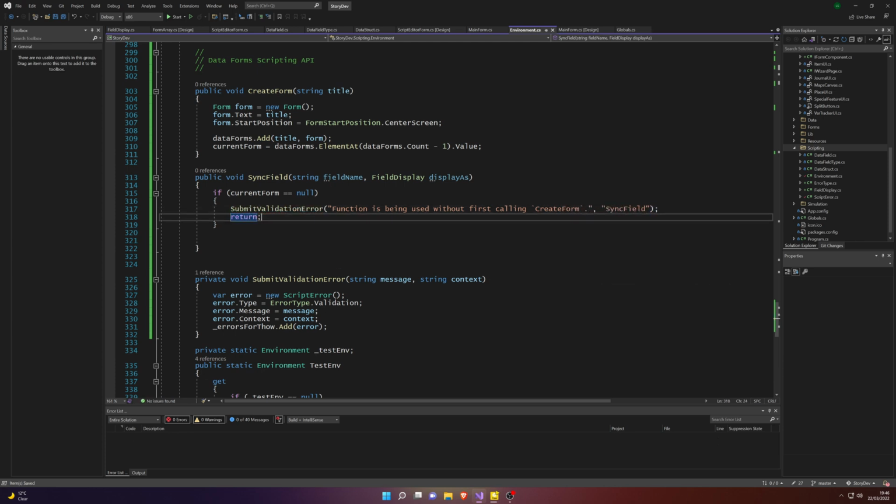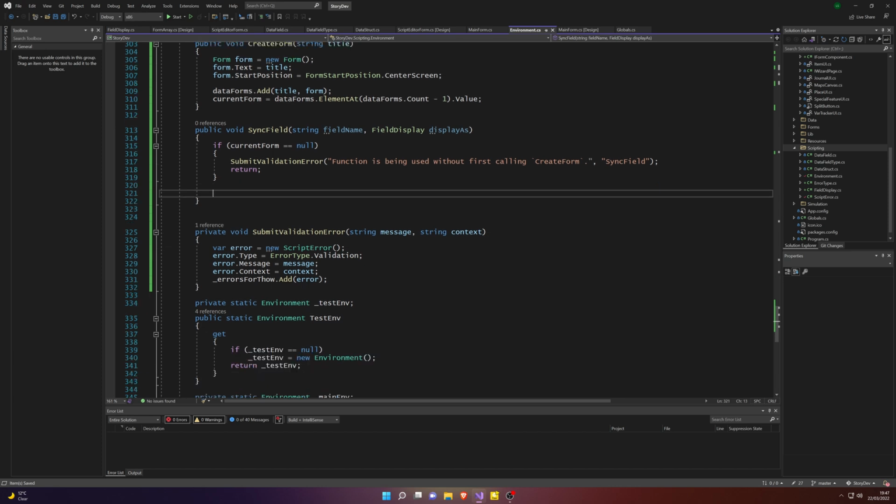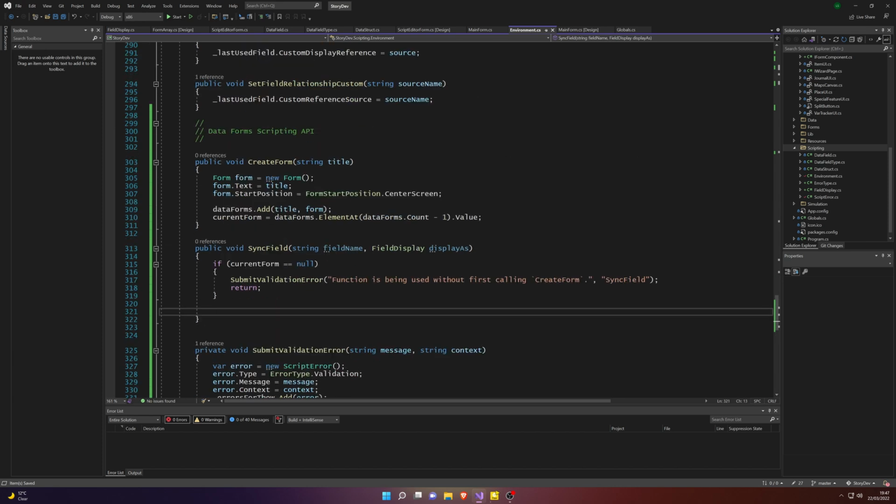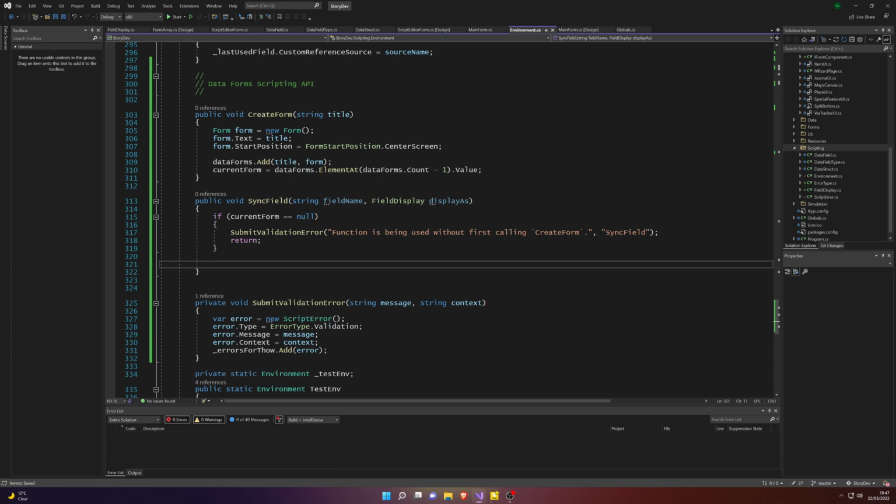And here we're saying within sync field, if this function is being used without first calling create form, hence why our current form might be null, then we submit that error.